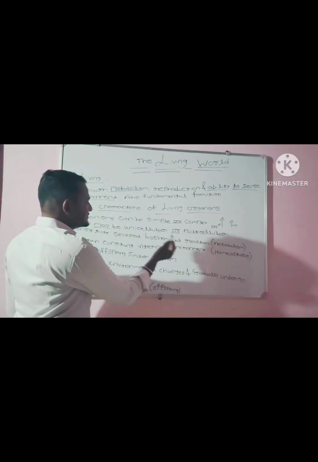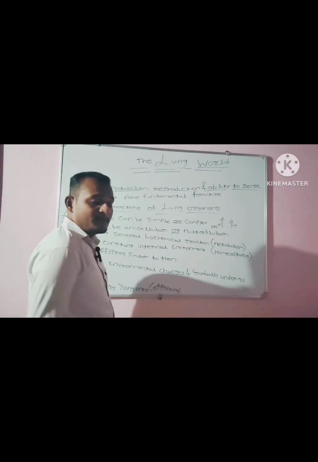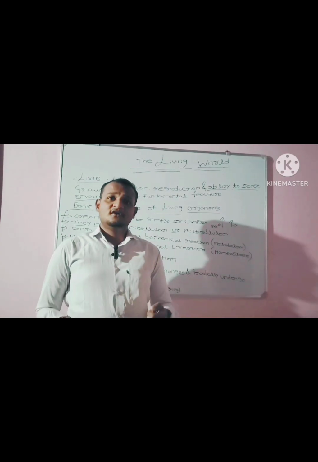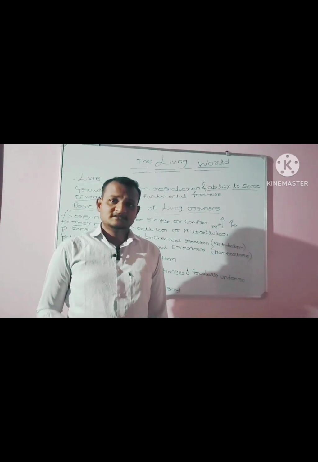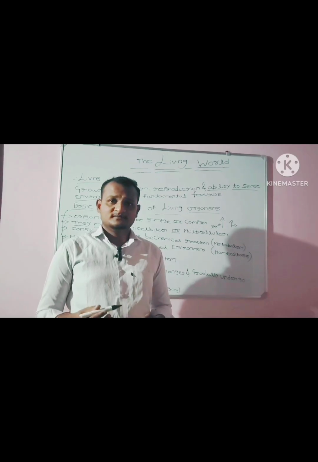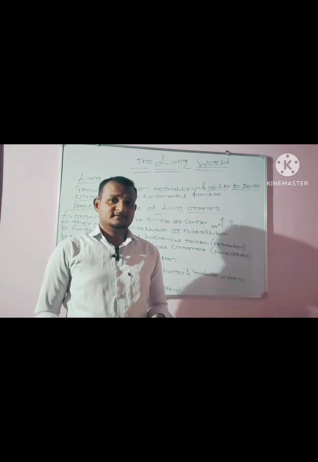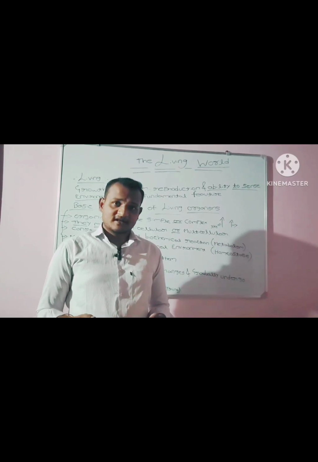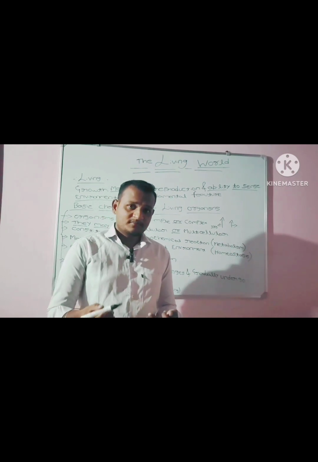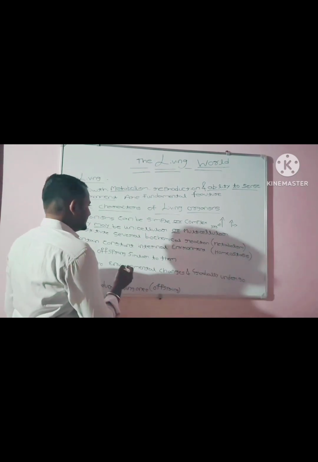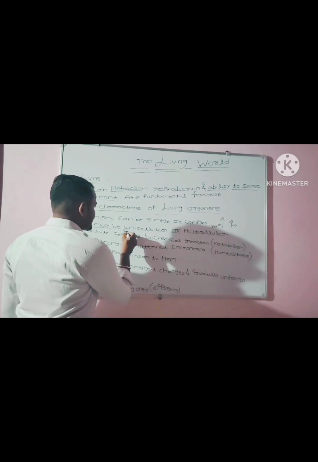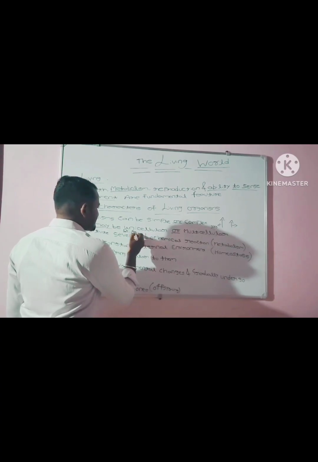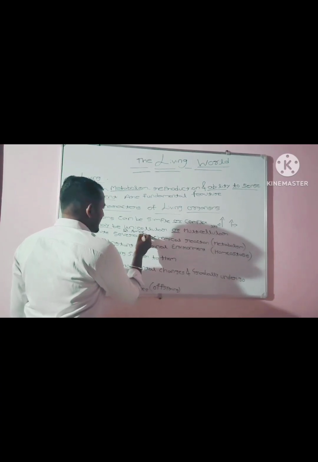They may be unicellular or multicellular. Unicellular means the organism which is composed of a single cell. The example for unicellular organisms is amoeba.